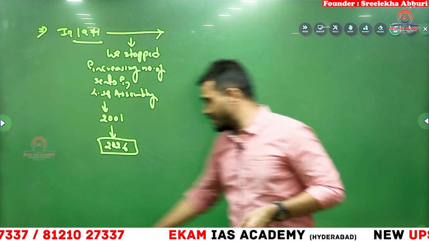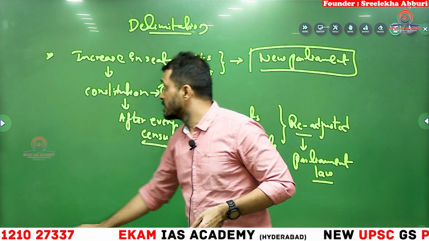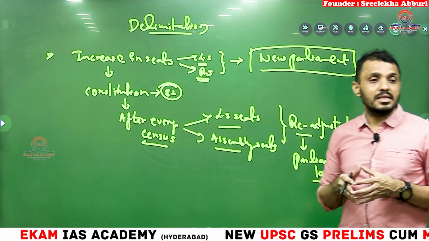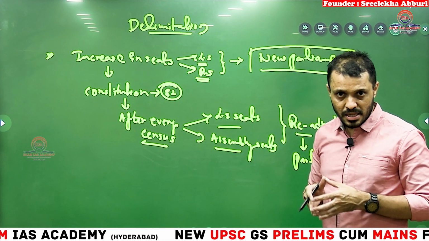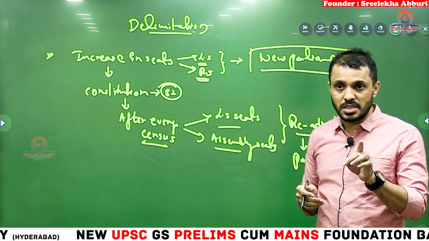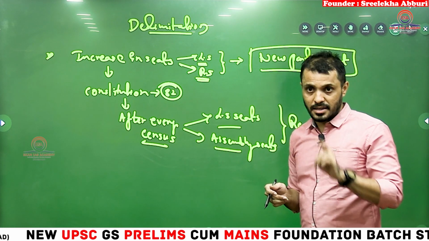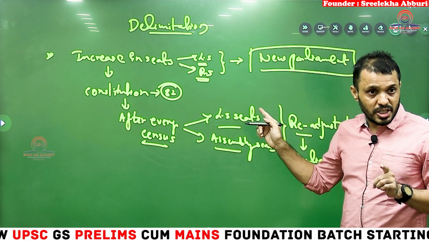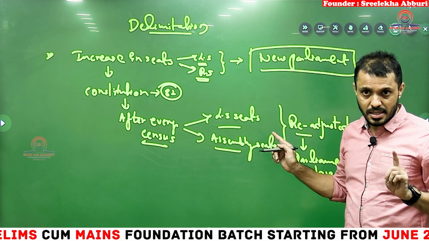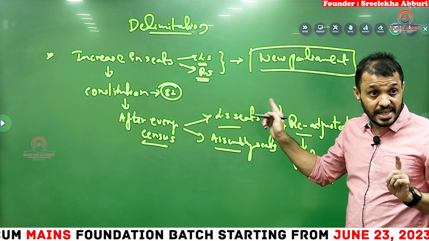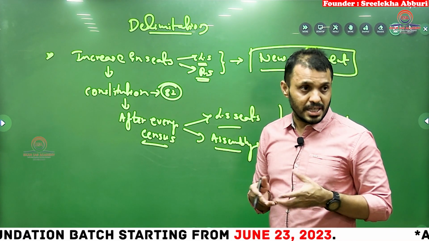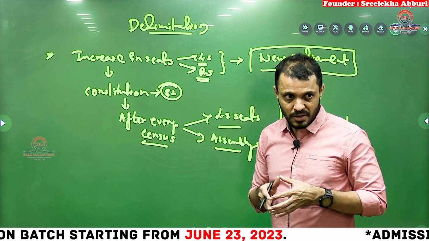So, now quickly we will go back. What are we discussing? We are discussing the delimitation issue. Why are we discussing delimitation in the current affairs class? Because the South Indian states are complaining that in this delimitation process, North Indian states will be represented higher. Because in the present delimitation, they are going to take the 2011 census. So far we took which census? 1971. If they take the 2011 census, then obviously who will get more seats? North India will get more seats.